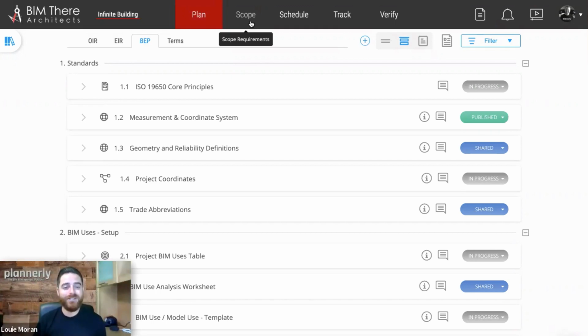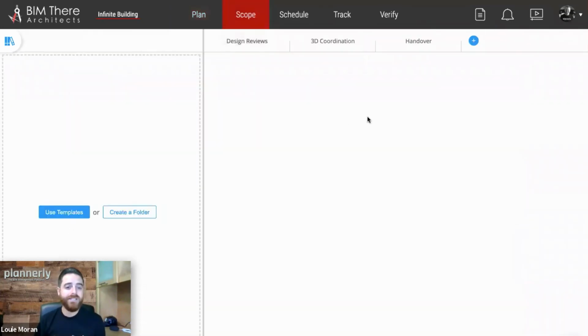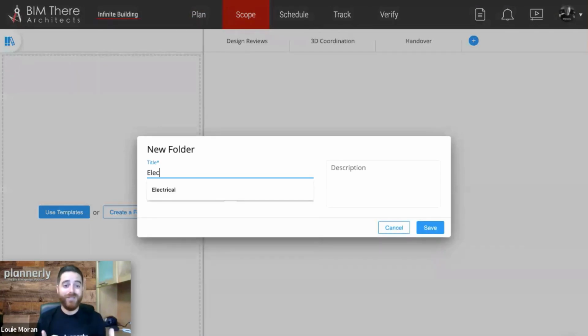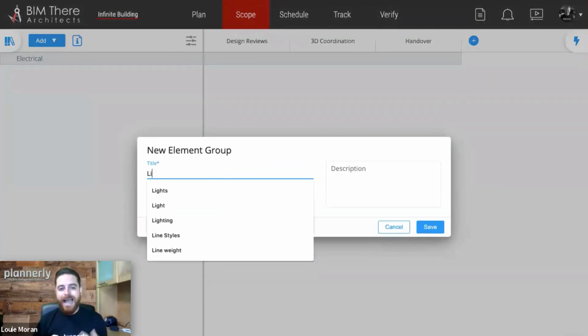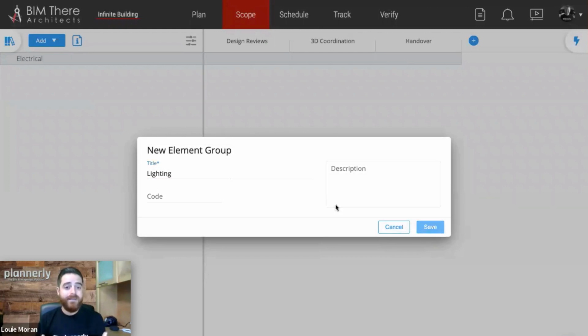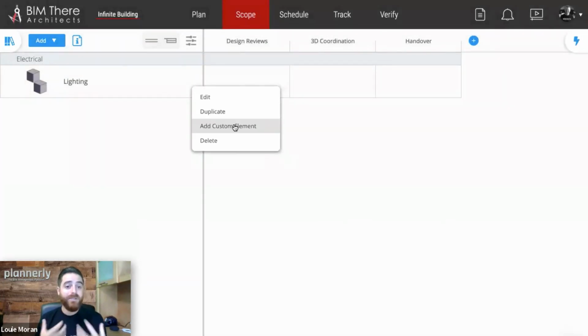Yeah, so we took a look at all the processes and methods and standards. Now, another challenge we had was defining the right information for a specific BIM use. Depending on what that model is going to be like, we might need a light fixture for the design review process, or a different type of light fixture model for 3D coordination or information for the handover. How can we specify or assign that responsibility and communicate that information to those teams who will be modeling that, or contracted to for that information?